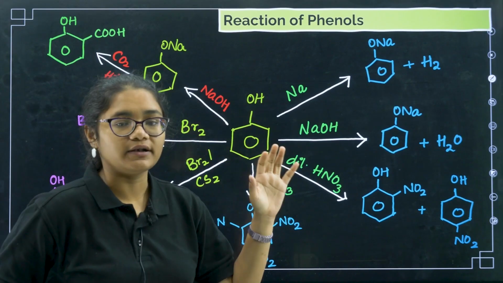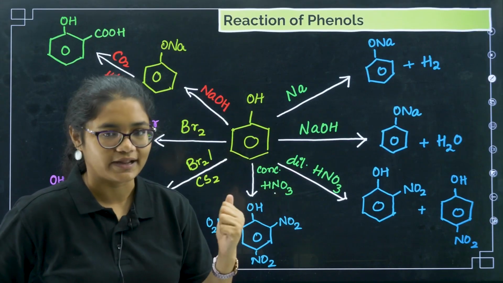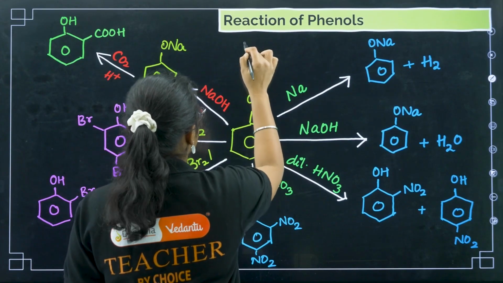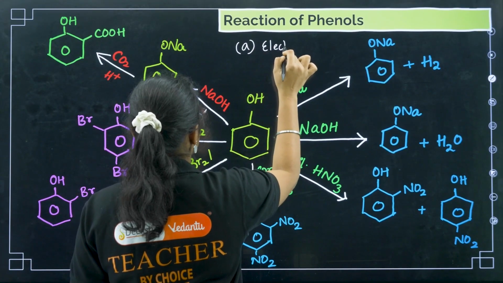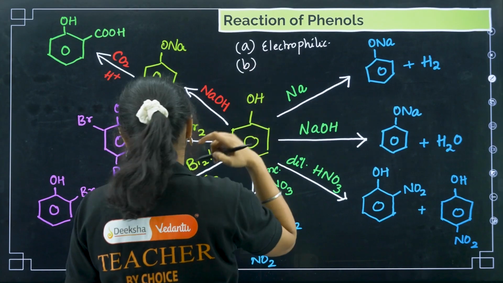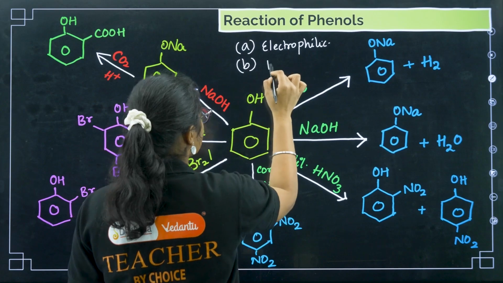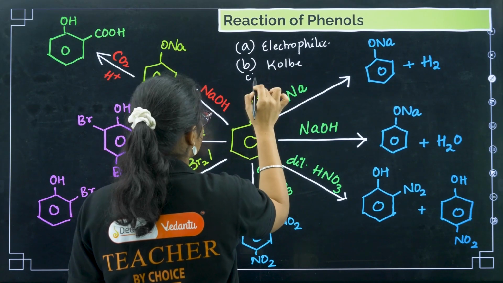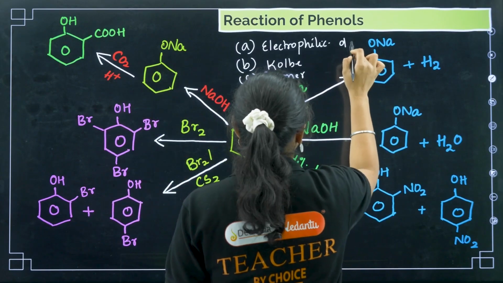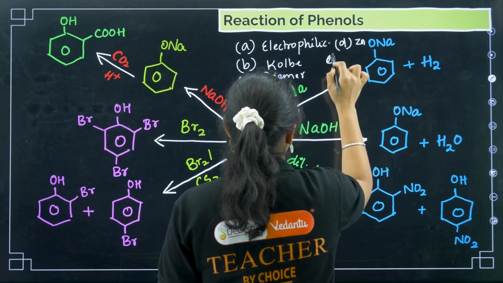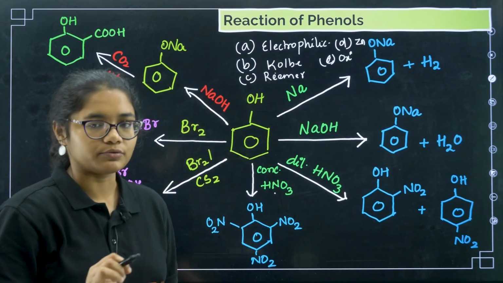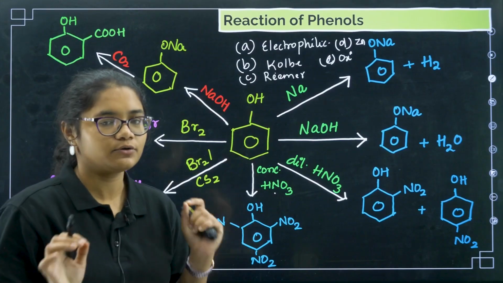Now phenols can also undergo electrophilic substitution reactions. So phenols have, first, electrophilic substitution reactions. Then we have Kolbe's reaction. Then we have Reimer-Tiemann reaction, I am just writing in short, okay? And then we have the reaction with zinc dust, and the last one is the oxidation reaction of phenol. So in this slide we are talking about the electrophilic substitution reactions of phenols, okay?